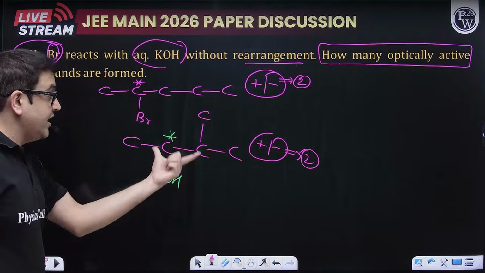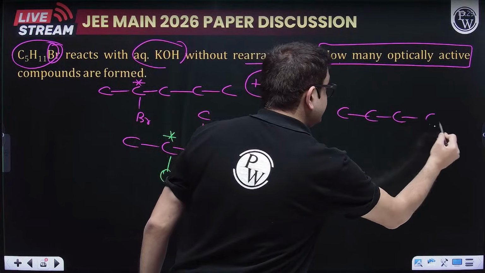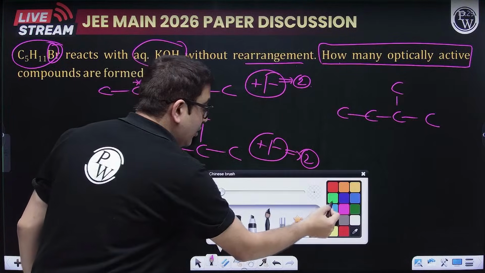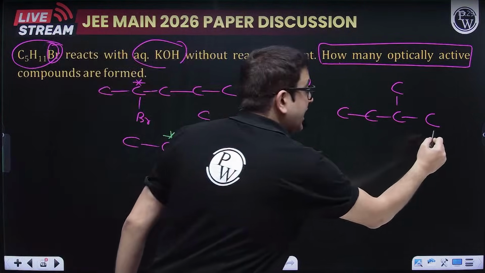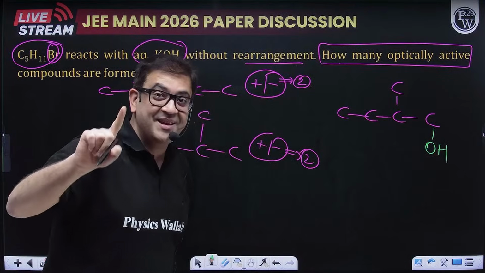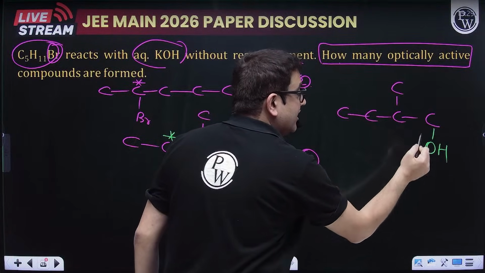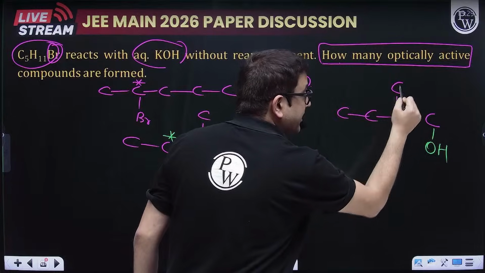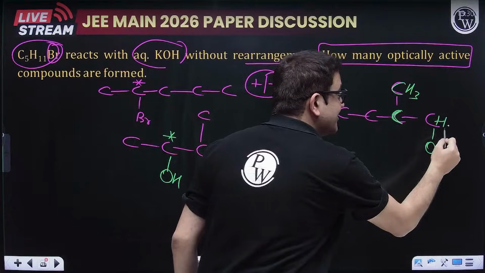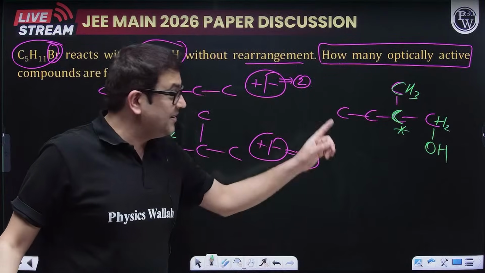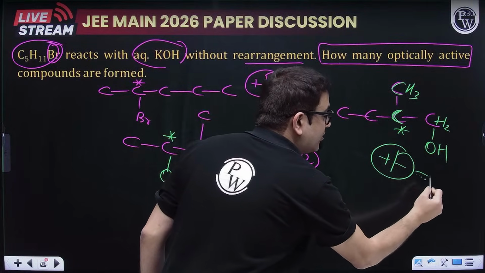But with 4 carbons in this structure, can't I add OH somewhere else also? This OH we have considered, but if we have OH at the first carbon after Br is replaced in the same structure, just look at this carbon, this is CH2. But this carbon has one methyl group, and now that methyl group has been substituted by OH. So this also becomes a chiral carbon. This was the trickiest part. So this will also give dextro and levo, hence the total products will be 2.